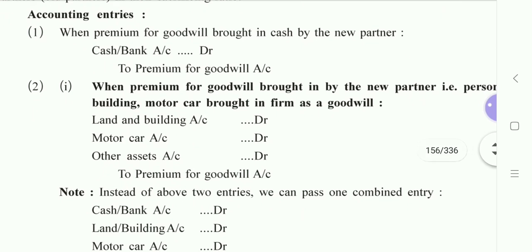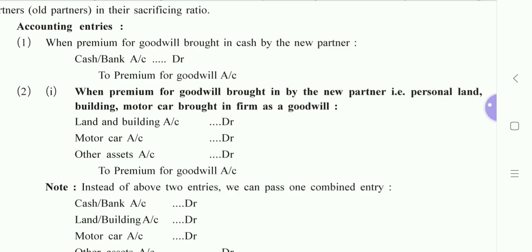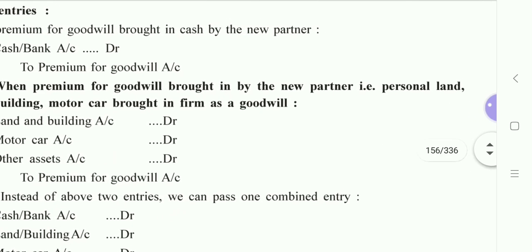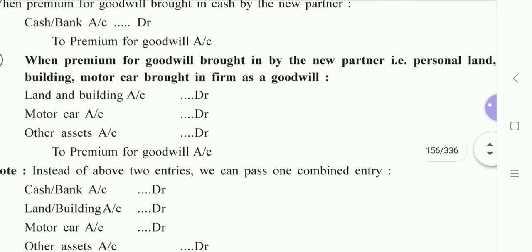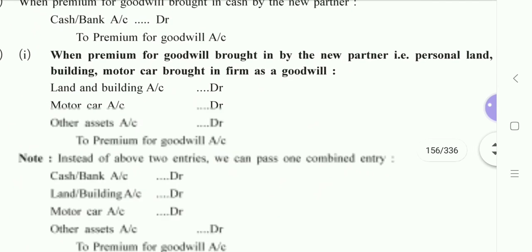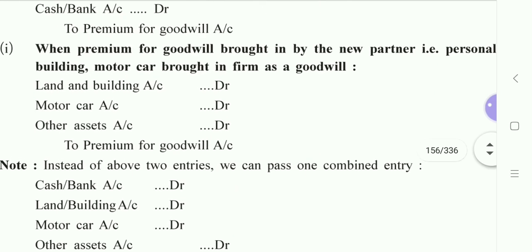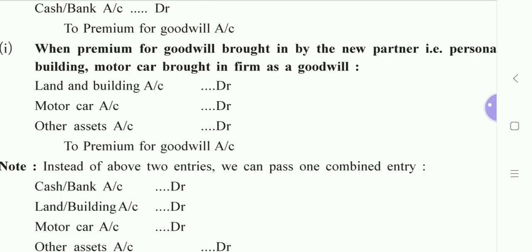Second journal entry: if the partner has brought the amount of goodwill, that is premium for goodwill, as a personal land, building, motor car, then the journal entry is, these are all assets. Definitely they come into the business. Here we apply the rule of real accounts, debit what comes in. So with that concept, land and building account debit, motor car account debit, other assets account debit. That could be any assets other than motor car, land, building, to premium for goodwill.